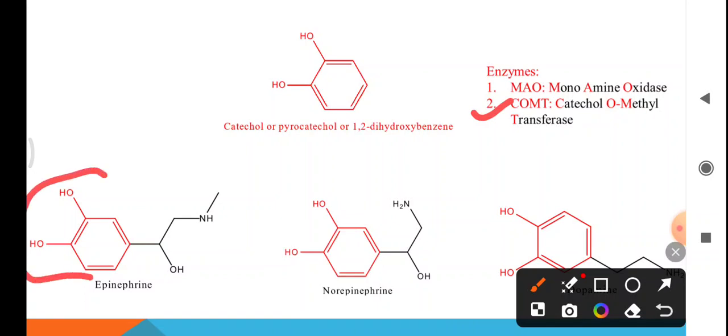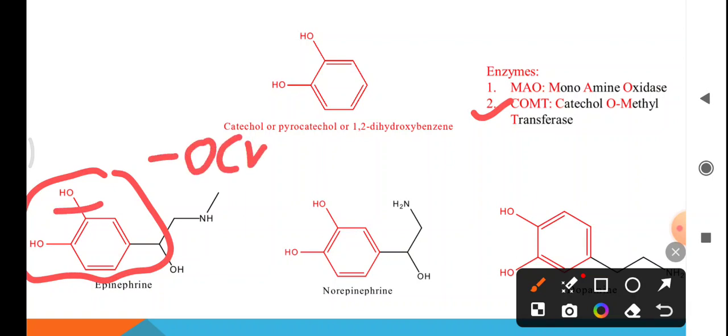So, this is the catechol ring which contains OH group, and OH group of this catechol ring is converted to OCH3 group, that is the methoxy group, by transfer of a methyl group from S-adenosyl methionine.